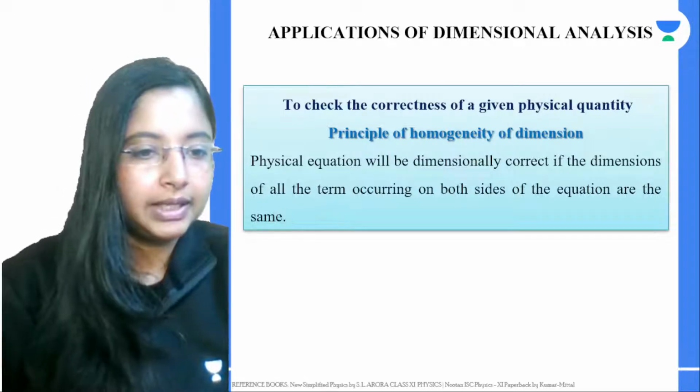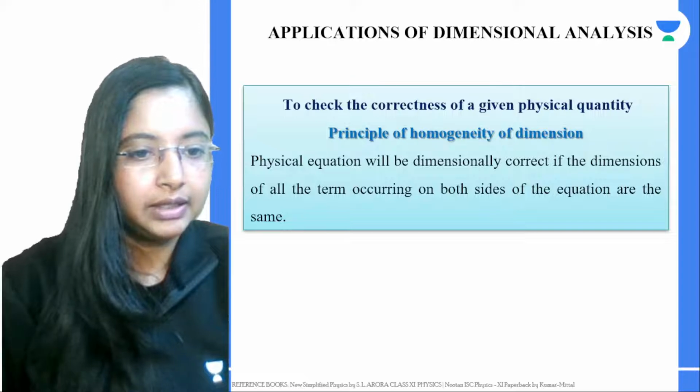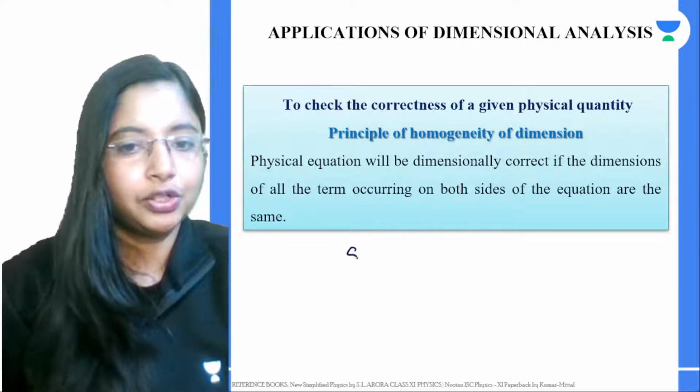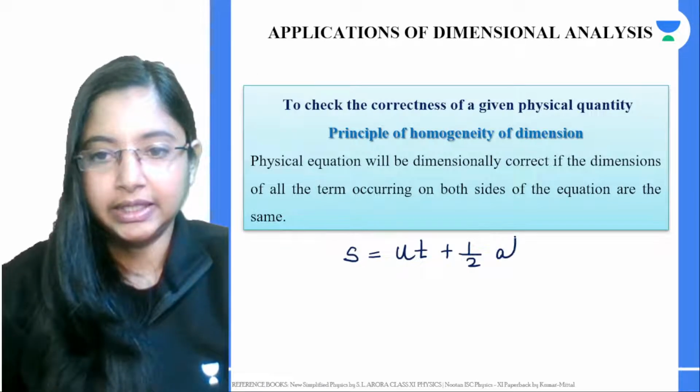For example, let's take this particular equation. Your equations of motion, that is the second equation of motion, to find the distance, the displacement: S is equal to ut plus half at square.